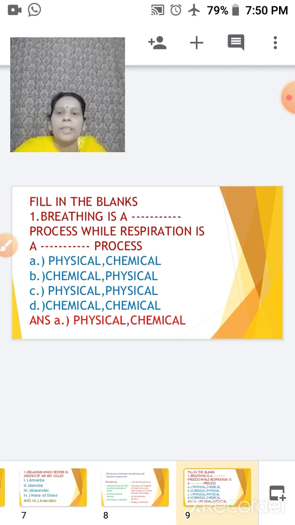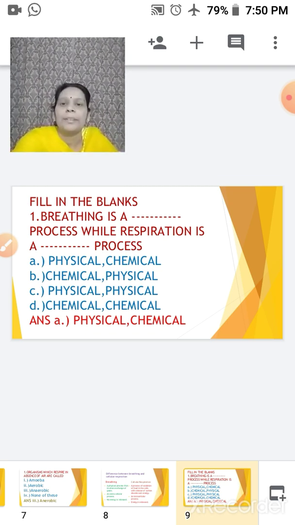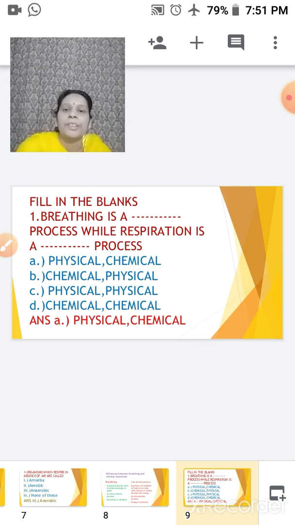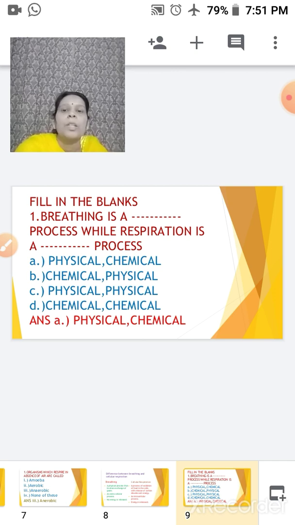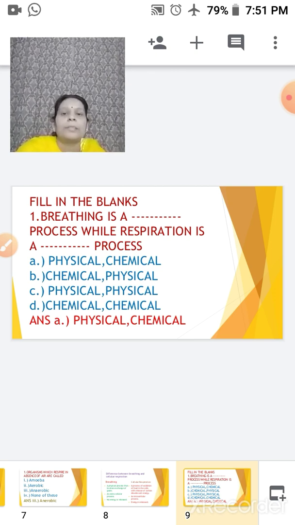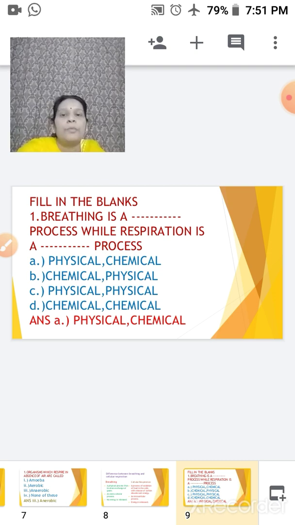One more question: fill in the blanks. Breathing is a dash process while respiration is a dash process. Here four options are given: physical, chemical; chemical, physical; physical, physical; chemical, chemical.